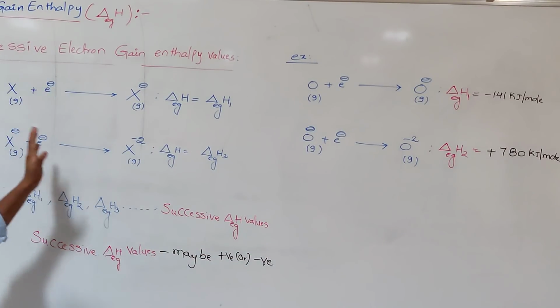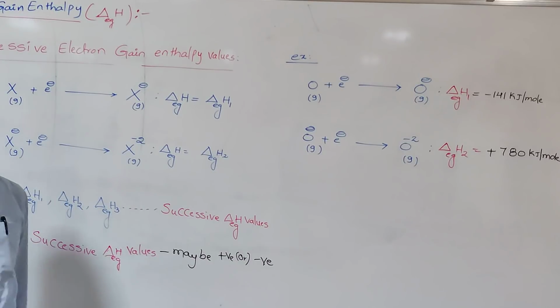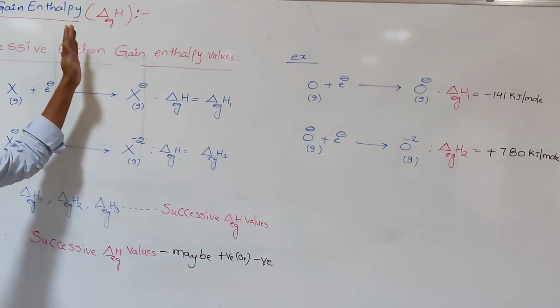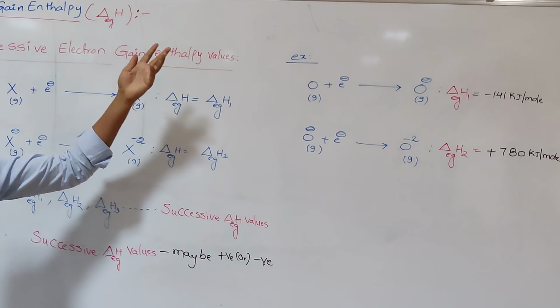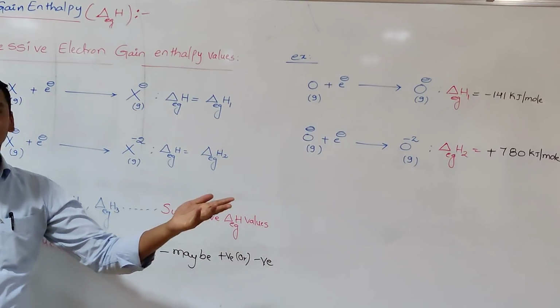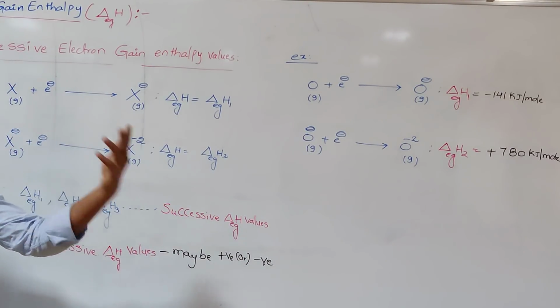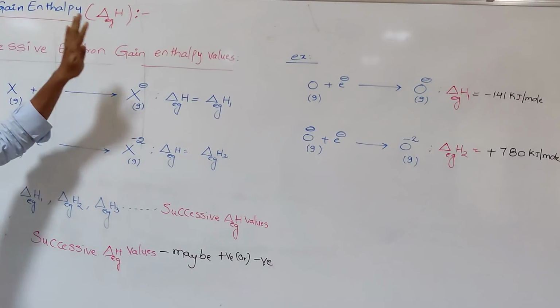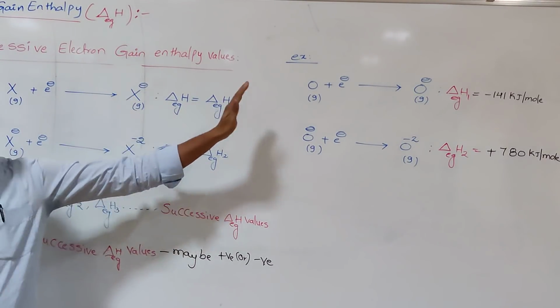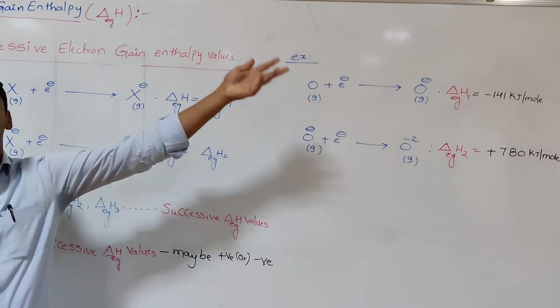This is about the successive electron gain enthalpy values. Electron gain enthalpy means whenever an electron is added to a neutral isolated gaseous atom, whatever the amount of energy change, that is called electron gain enthalpy. As we move from left to right, in general, electron gain enthalpy values become more negative.